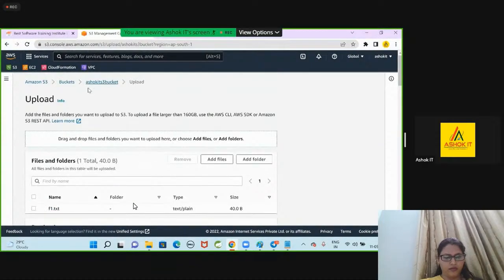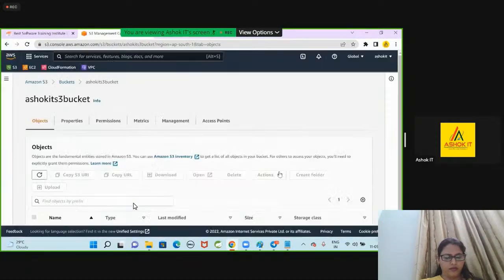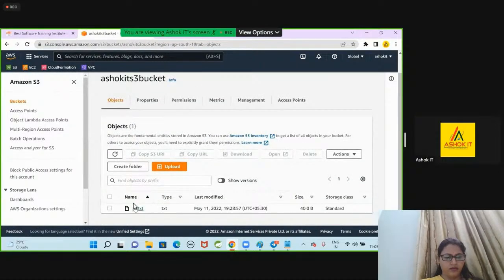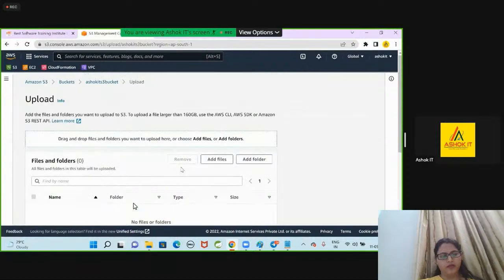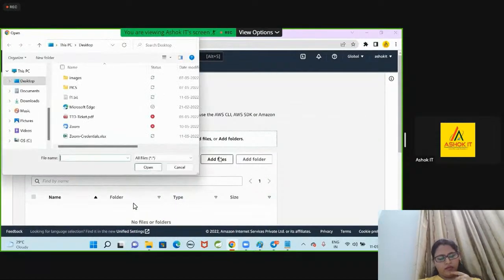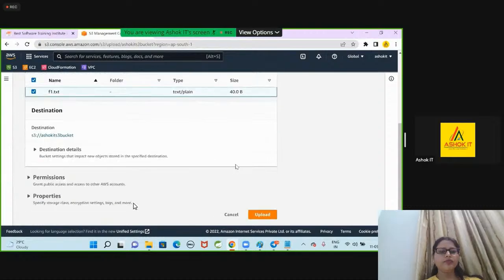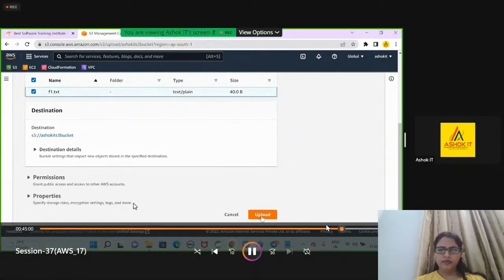Now you see here, I'm going to this bucket, which is called Ashok IT S3 bucket. Currently, there is one file available. One file is nothing but one object. I want to upload one more object. Click on upload, select the file name, select it, click on upload.